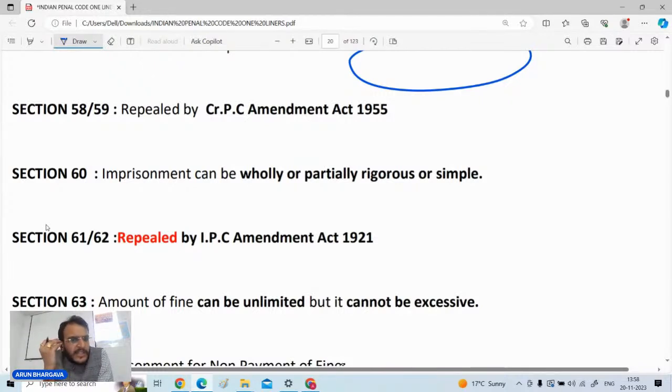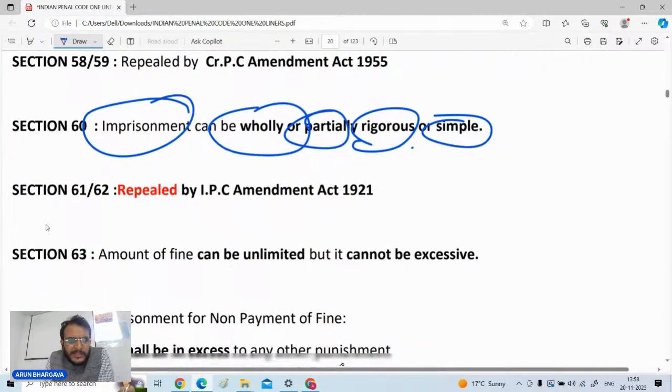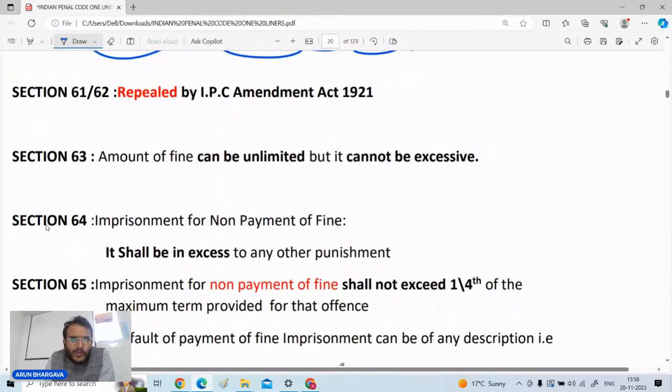Thereafter, section number 58 and 59, they are again repealed by the CRPC Amendment Act 1955. Section number 60, it is saying that imprisonment can be wholly or partially rigorous or simple as the case may be. जैसा offense है वैसा पता लग जाता है। 61 and 62 again repealed by the Act of 1921.